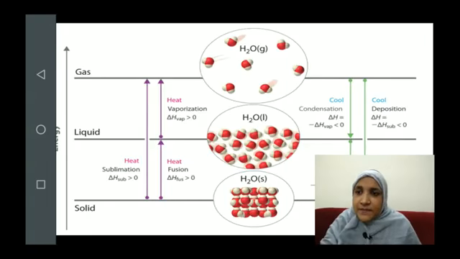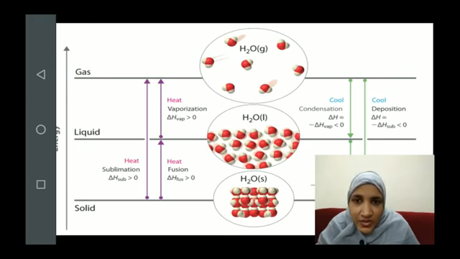You can see here. The solid is converting to liquid. This transition is known as what? Melting or fusion. Okay, so when the solid converts or changes into liquid, we say what is happening? Fusion or melting is happening. When the liquid converts into its vapor or gas, we say what is happening? Vaporization is happening.